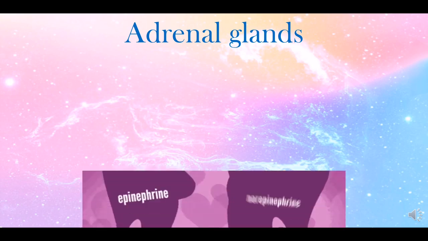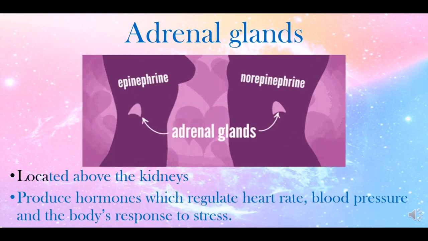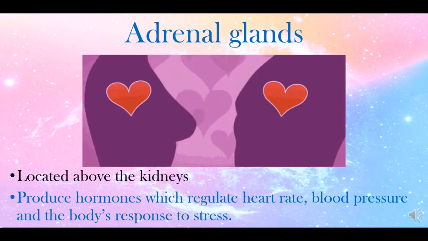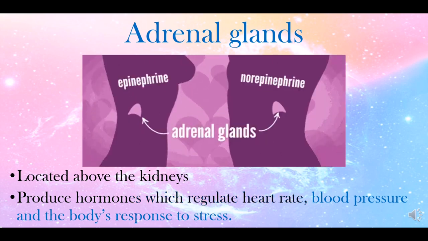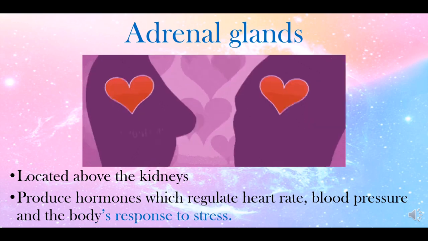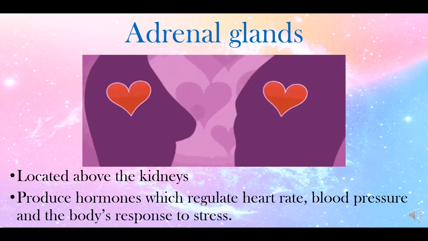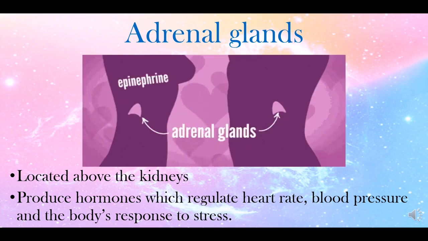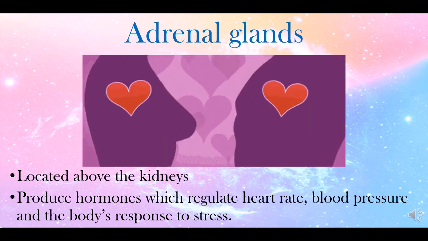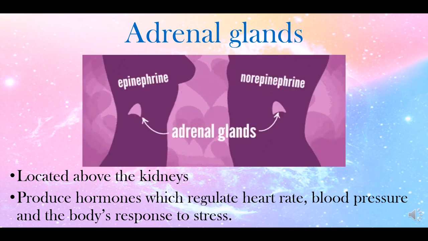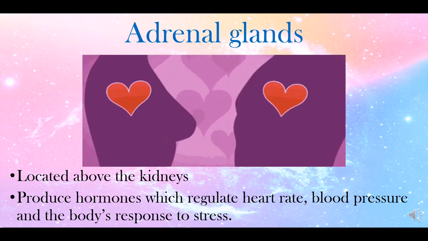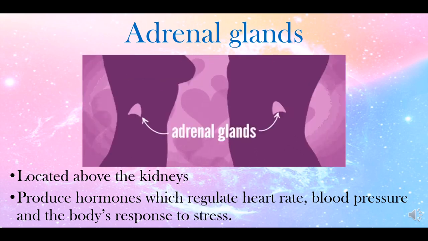Adrenal glands. Located above the kidneys. Produce hormones which regulate heart rate, blood pressure, and the body's response to stress. Again, adrenal glands are located above the kidneys. Adrenal glands, also known as suprarenal glands, are small triangular shaped glands. Again, it is a small triangular shaped gland located on the top of the kidneys.